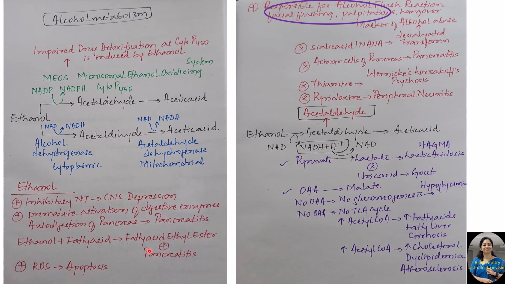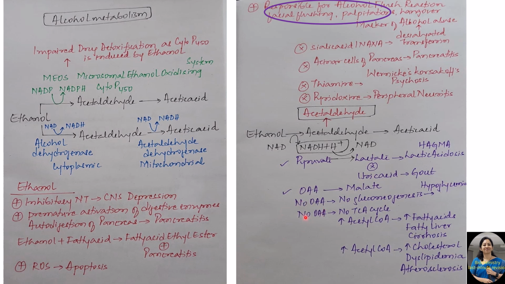So the other pathway is where ethanol gets oxidized to acetaldehyde, and this is associated with increased generation of NADH. Now this will facilitate conversion of pyruvate to lactate, and lactic acidosis sets in, resulting in the development of high anion gap metabolic acidosis. Lactate competes with uric acid for excretion by the renal tubules, and this predisposes these individuals to hyperuricemia followed by gout. Now, the increased formation of NADH facilitates conversion of oxaloacetate to malate. As there is no oxaloacetate available, there will be no gluconeogenesis, and alcoholics are prone to develop hypoglycemia.